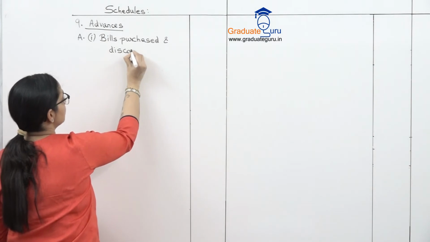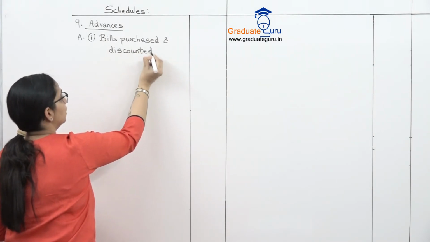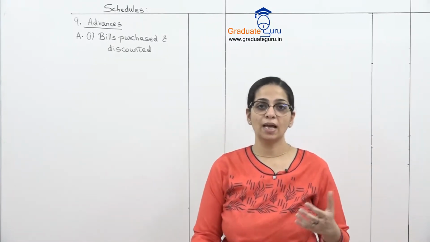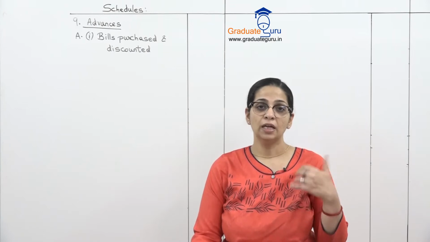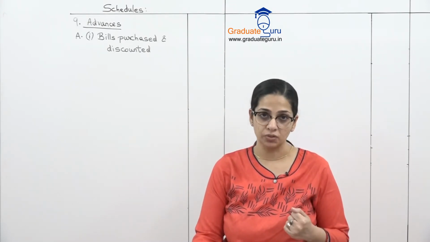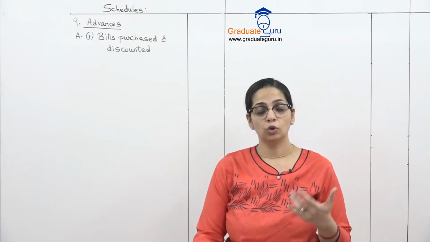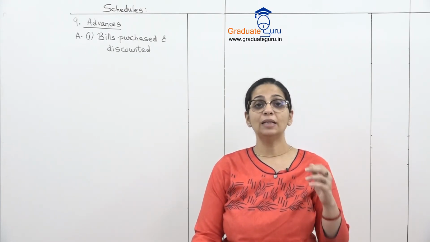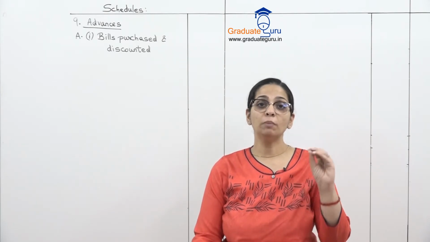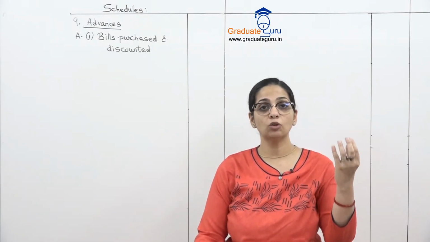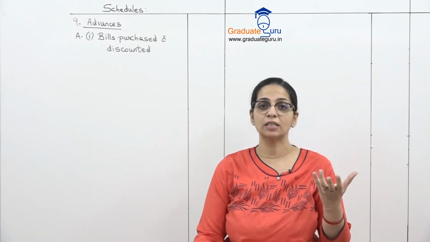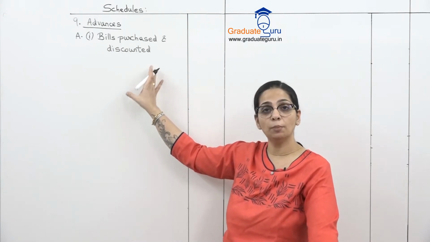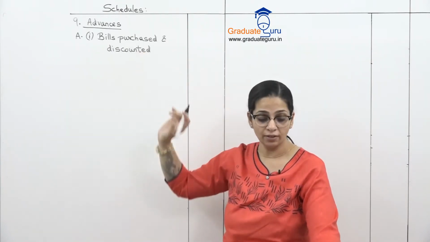Now we've done this bills discounting earlier, even in our basic accounts. Bills discounting, generally when a person has a bill, उसे किसी से पैसे लेने हैं, instead of money he gets a bill from that person. He wants money immediately. तो वो क्या करेगा? उसके पास क्या option है? He can go to the bank, get that bill discounted. The bank will give him immediate money, but of course bank उसमें से थोड़ा discount काट लेती है, and that is why it is called discounting of bill. So that is also like a loan given to the person. So that is shown under advances.